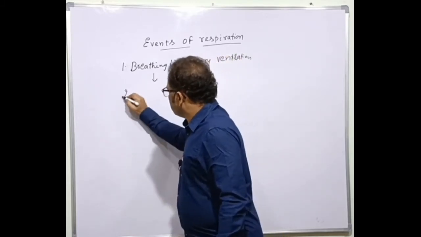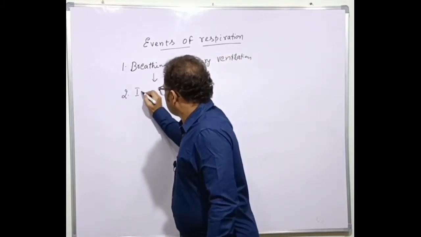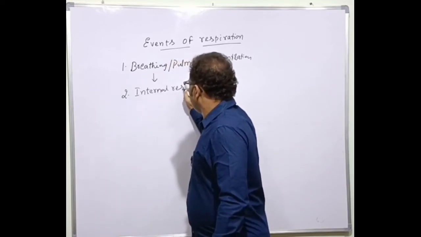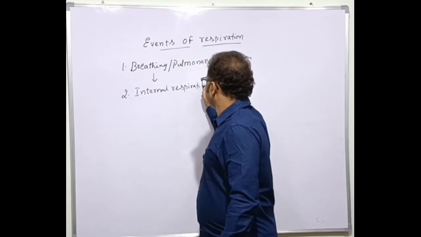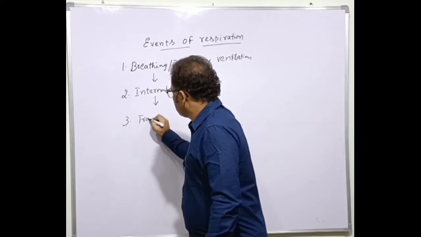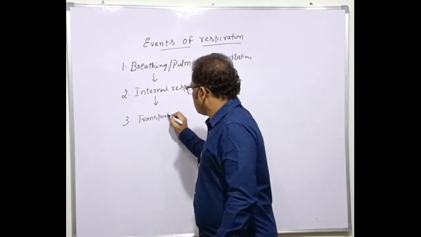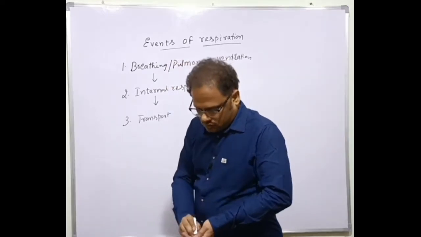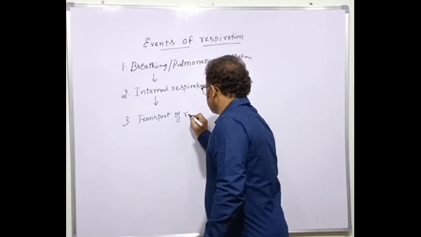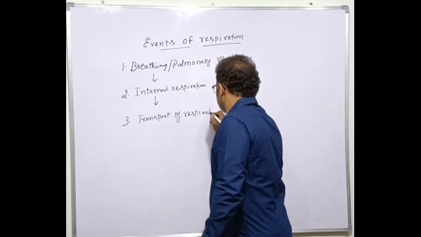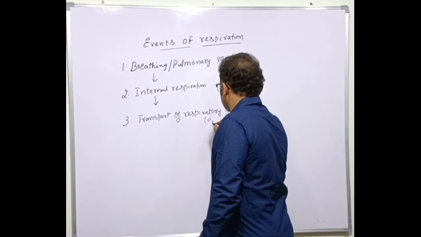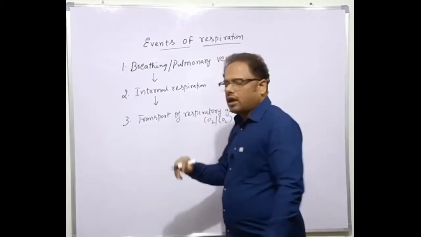The second one is internal respiration. And it's followed by transport of respiratory gases, meaning oxygen or carbon dioxide as the case may be.